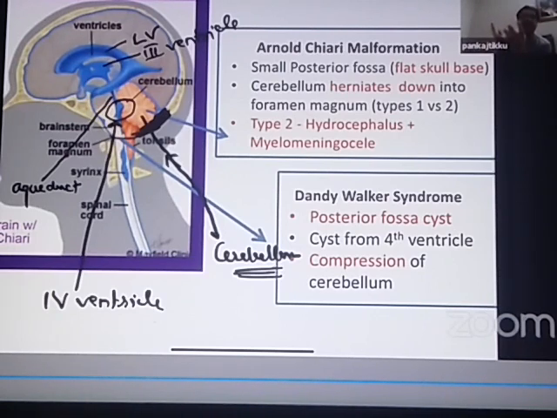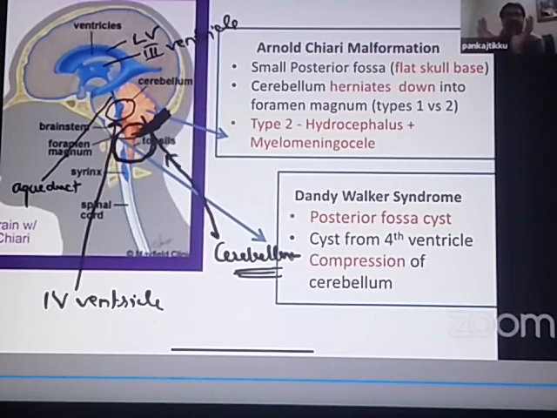So the cerebellum, because it cannot lie completely, the lower part of the cerebellum or probably the whole of the cerebellum will herniate down into the foramen magnum. So you are seeing here the cerebellar tonsils, this circled portion. The cerebellar tonsil is moving down or herniating down, and it is also passing here. So the cerebellar tonsils start compressing the fourth ventricle.